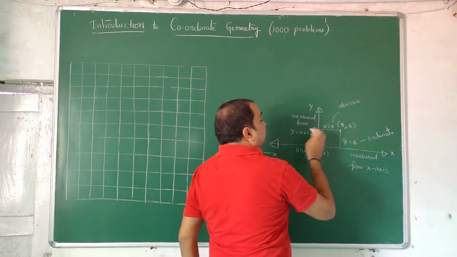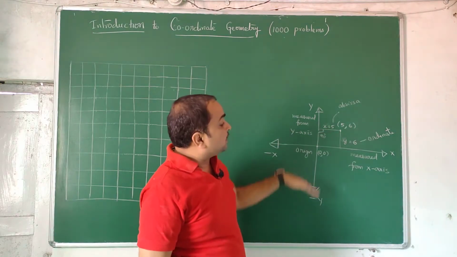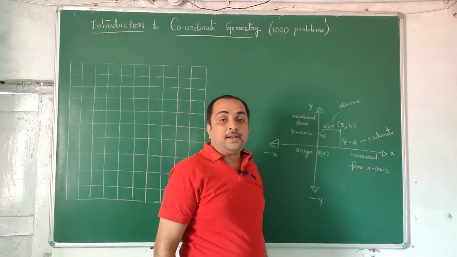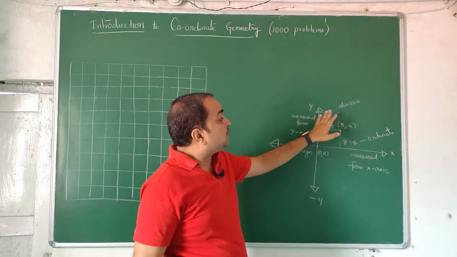X coordinates are measured from the y-axis, and that coordinate is called the abscissa. Y coordinates are measured from the x-axis, and that coordinate is called the ordinate. This nomenclature is not of much use for us, but once you understand this, what is the abscissa?